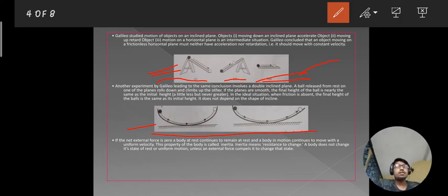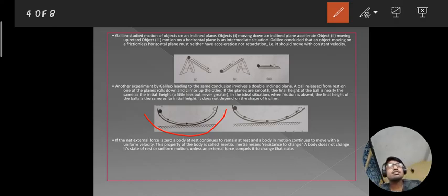Not only this, he again started doing experiments, and in the next experiment he took a double inclined plane, as you can see from the picture, where a ball is released from rest on one of the planes, rolls down and climbs at the other end.